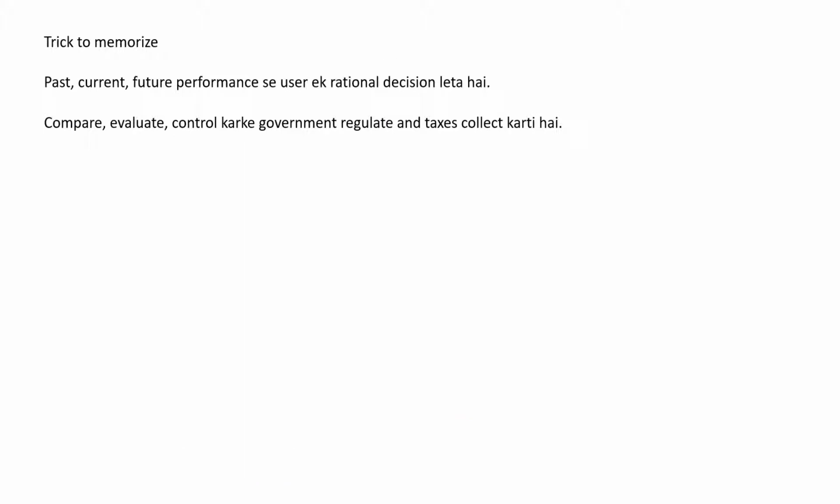Since these points might be little difficult to retain in your brain, so I have prepared a trick to memorize this one. I will be saying this in Hindi. The phrase is as follows. Past, current, future performance se user ek rational decision leta hai.